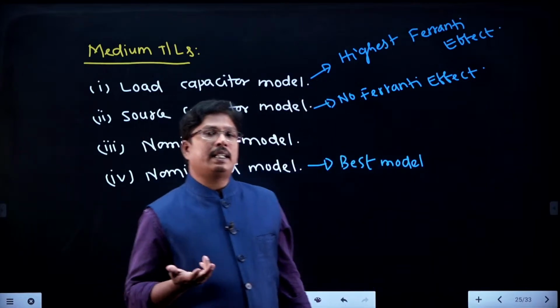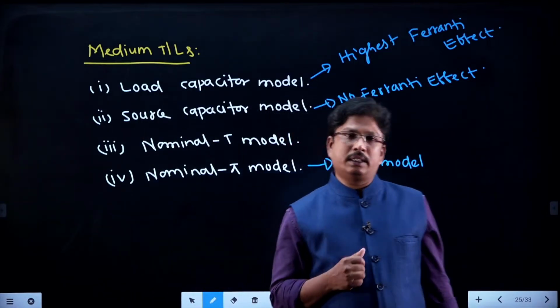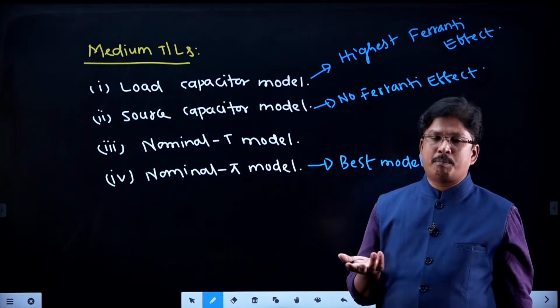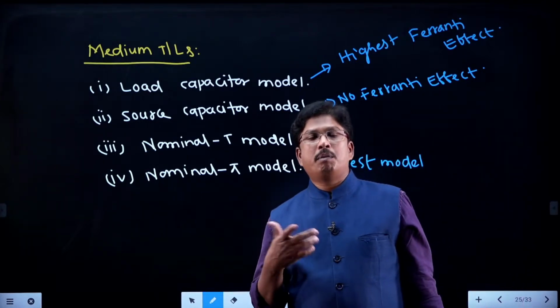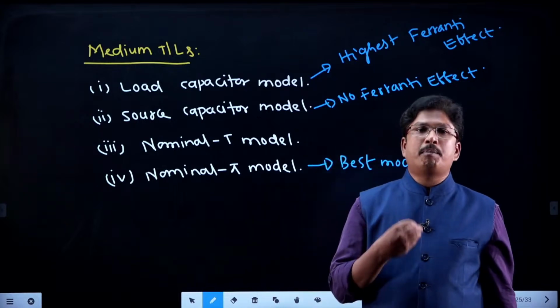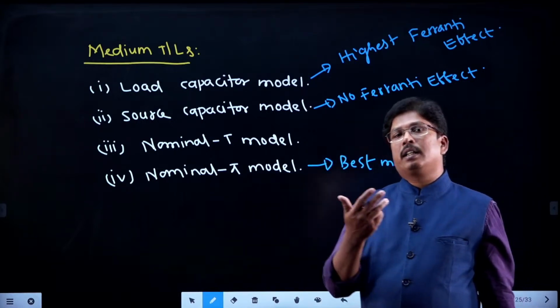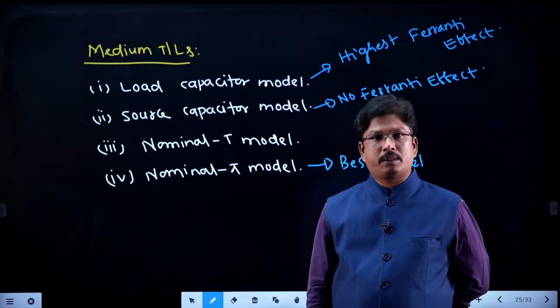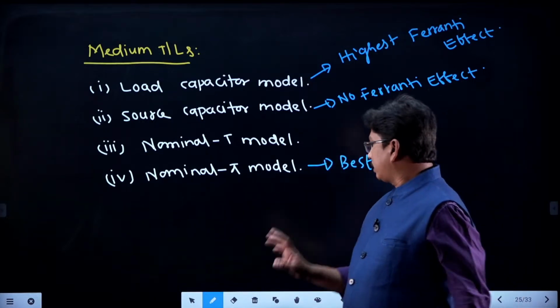How can I get zero voltage regulation? By using compensation we can get zero voltage regulation in case of the long transmission line. Capacitive compensation or inductive compensation, based on the situation, by doing proper compensation we can get zero voltage regulation in case of the long transmission line, students. Right, students?